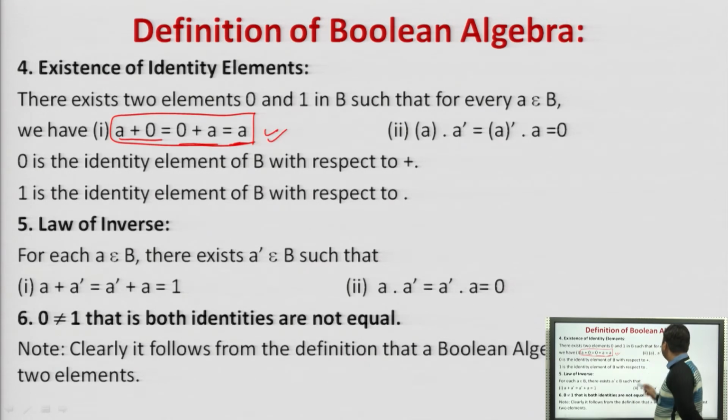Similarly, what we have done? A dot A complement is equal to A complement dot A is equal to 0. Agreed?